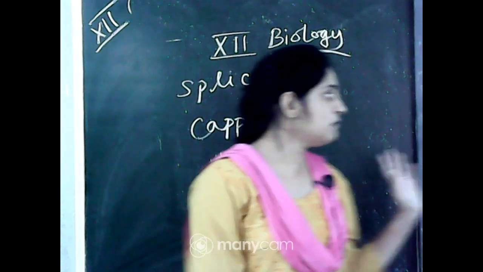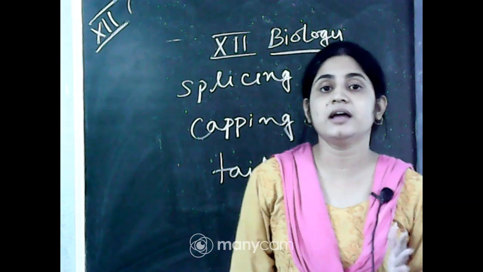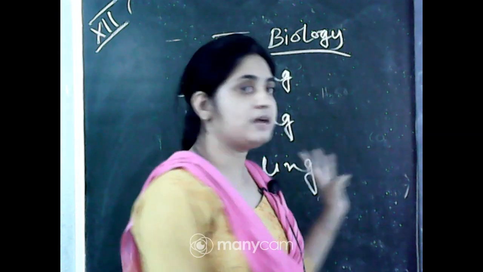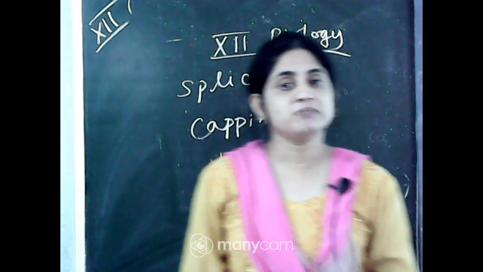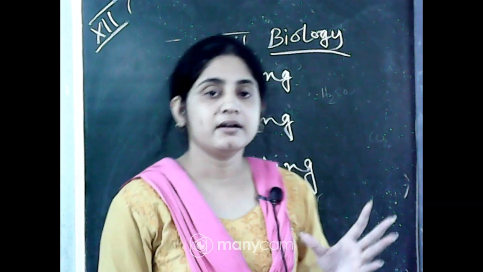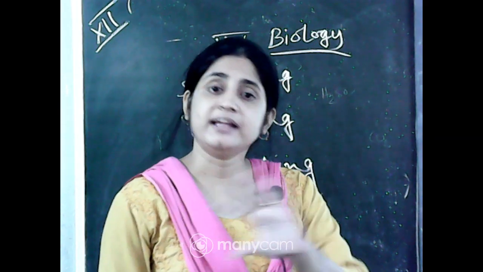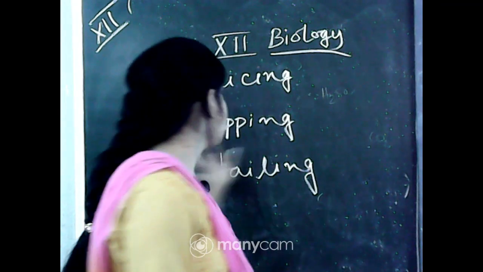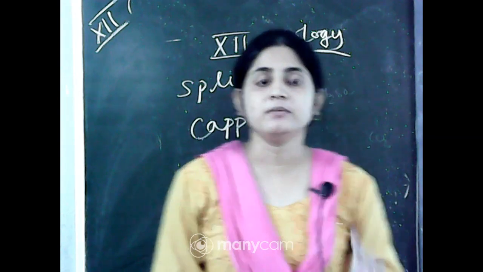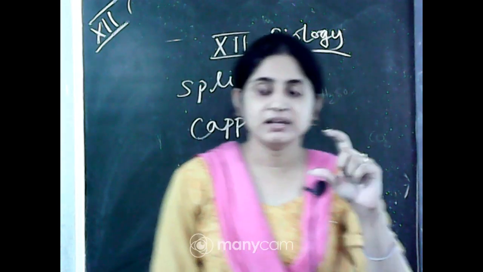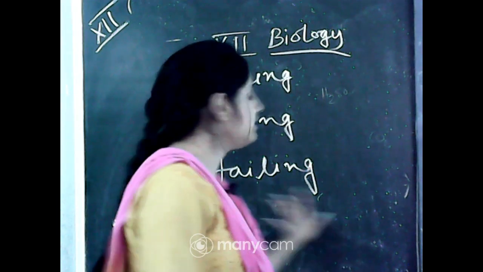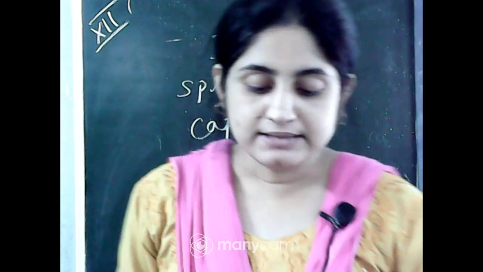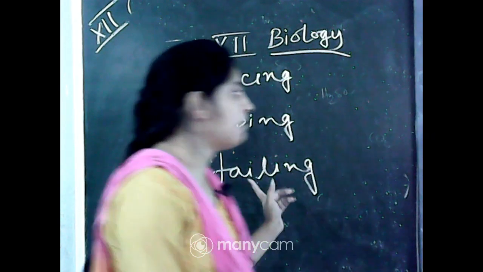So at the end of transcription in eukaryotes, three steps are present: splicing, capping and tailing. In splicing, introns are removed and exons are joined. In capping, methyl guanosine is added at the 5' end, and in tailing, adenylate residues are added at the 3' end.